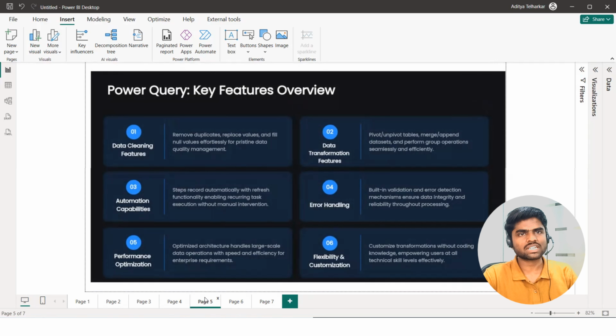Now we'll try to understand the key features of Power Query. If you talk about data cleaning, here we can remove duplicate values, replace values, and fill unnecessary or null values effortlessly. In data transformation features, we can pivot and unpivot tables. For data coming from multiple sources or multiple tables, we can merge and append it, and we can also perform grouping operations over the data.